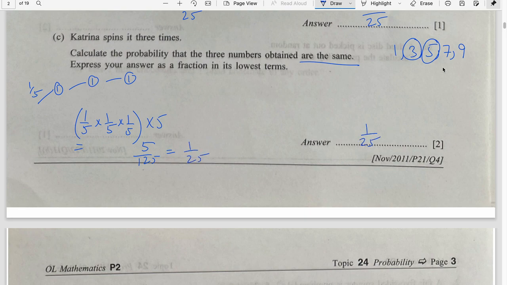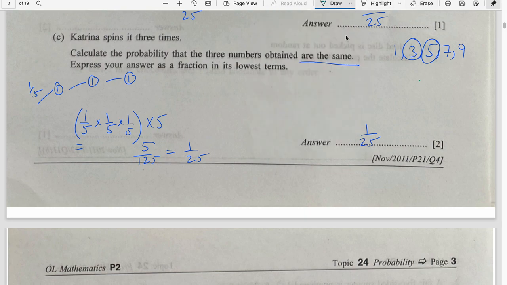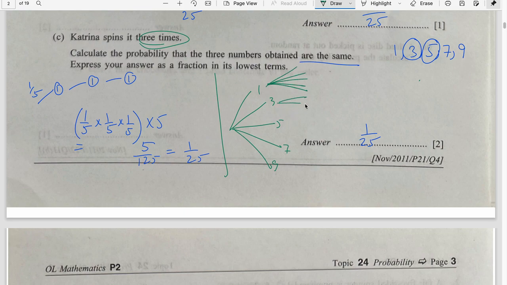Is this part clear? Okay, I'll repeat it. If you try to draw a tree diagram, this is 1, 3, 5, 7, 9, because it says that it spins 3 times. After 1, you may have 1, 3, 5, 7, 9 again. After 3, 1, 3, 5, 7, 9, and so on. This is the second attempt I'm drawing it for. Now the third one, 1, 3, 5, 7, 9, after every one of these.